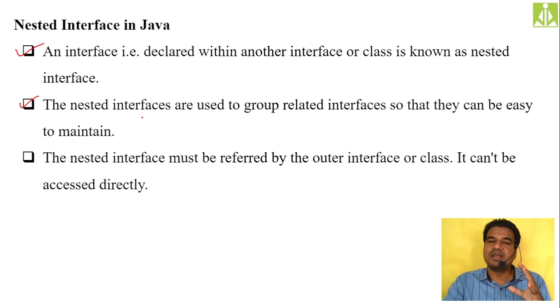We simply declare an outer interface, and inside that interface we put all the related interfaces. So in that way we can group the related stuff. The nested interface, the inner interface, must be referred to by the outer interface or class. So whatever outer class name or outer interface name we have, we have to depend on that in order to access the nested interface. So it cannot be accessed directly.